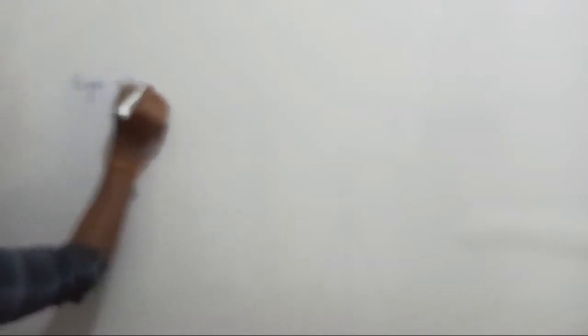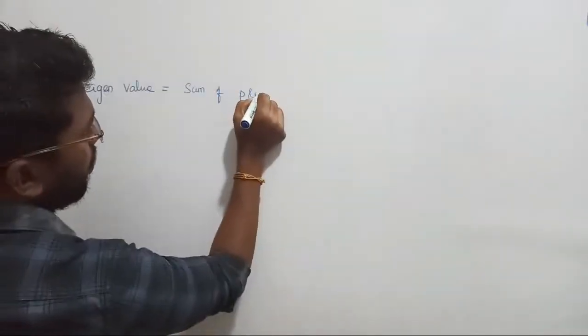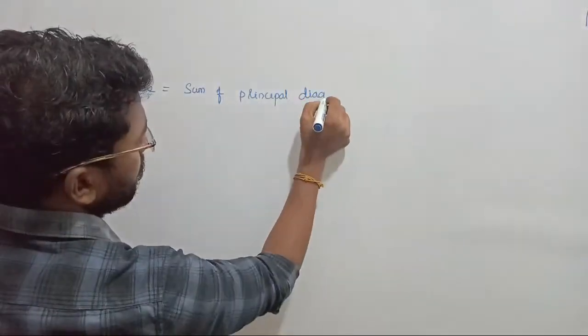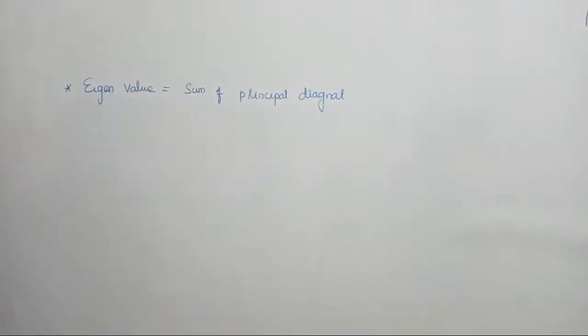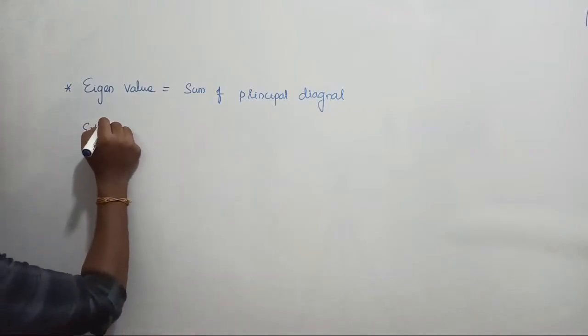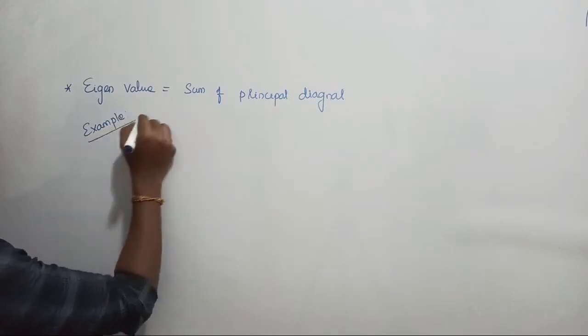So the next property of your eigenvalue is: the eigenvalue of a matrix is equal to the sum of the principal diagonal. See, we all know how to find eigenvalues. After finding the eigenvalues, if you add them, that should be equal to the sum of the principal diagonal. What does that mean? You can take any example that you want, for an example,